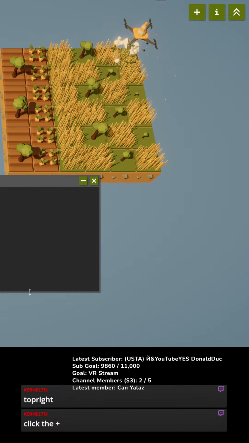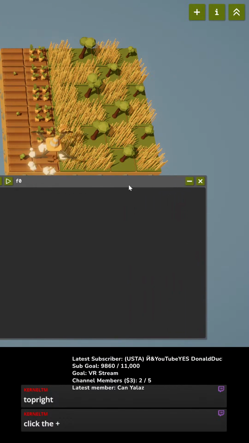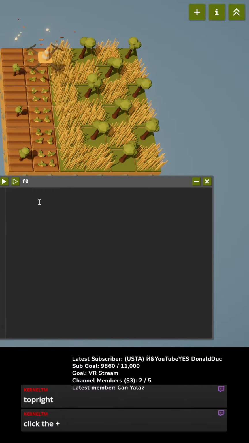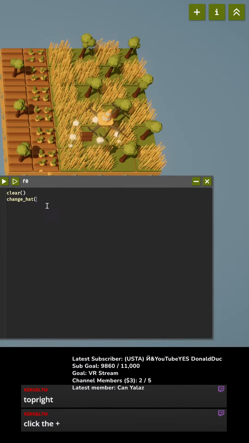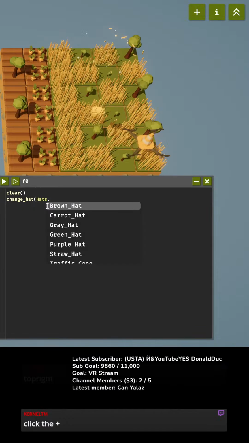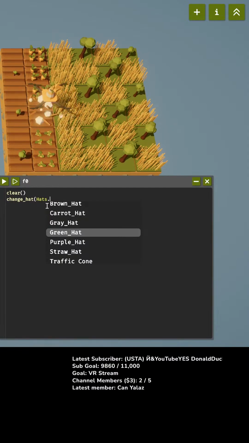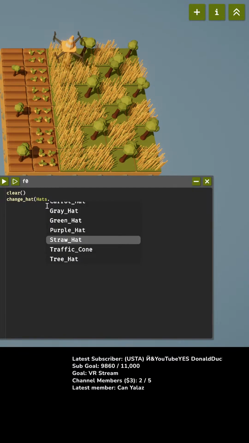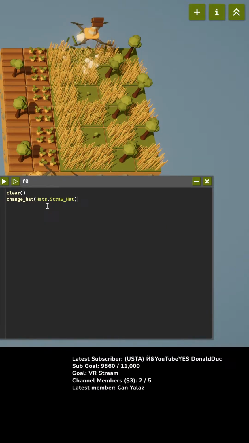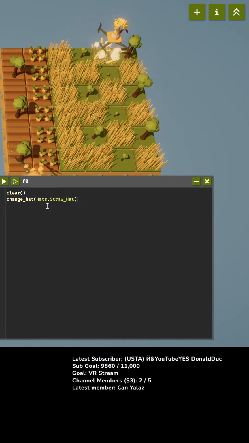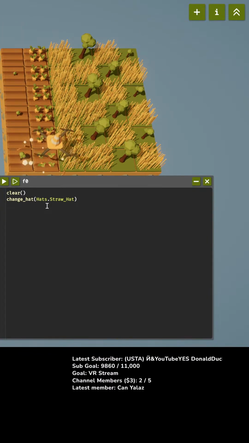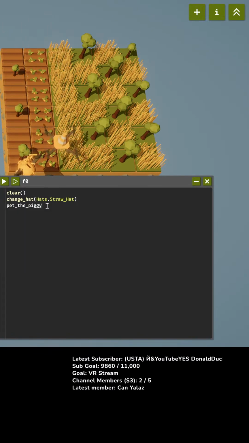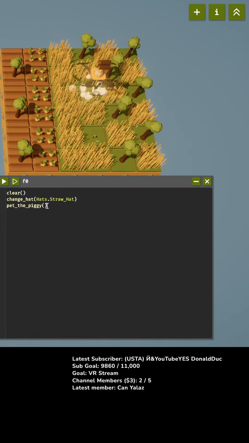Because I want to do something. I just want to learn about sunflowers. Okay, there we go. So let's make choices. Hats dot... I want the sunflower hat. Do I have a sunflower hat? Okay, I don't have a sunflower hat. Well, how about a straw hat? Okay, we're going to make this one be the straw hat. And we are going to... Oh, why not pet the piggy? Gotta pet the piggy at the start.